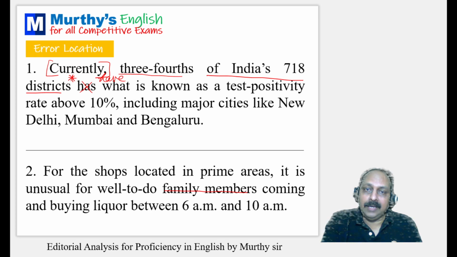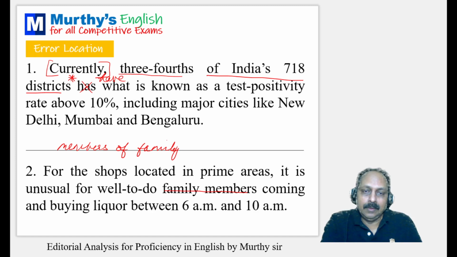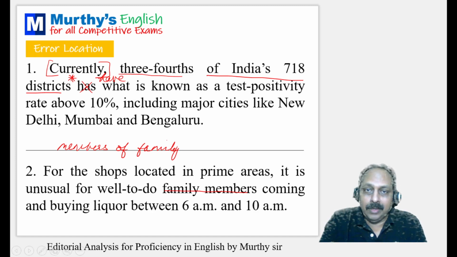This I have brought from the Hindu paper. I haven't touched the sentence. And family members is not correct. It should be members of family. My family members, not correct.